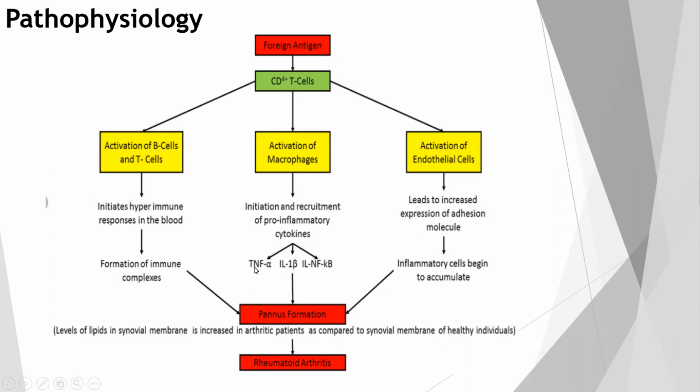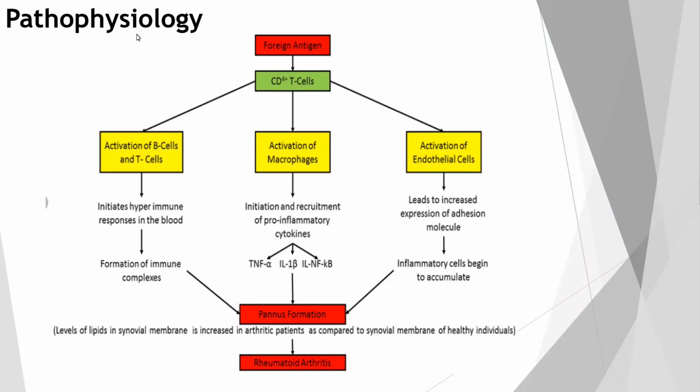Then interleukin 1 beta and other factors are released, which results in pannus formation. Then there is an activation of endothelial cells, which leads to increased expression of adhesion molecules, and inflammatory cells start accumulating in the joint. All these together increase the pannus formation, which leads to rheumatoid arthritis.